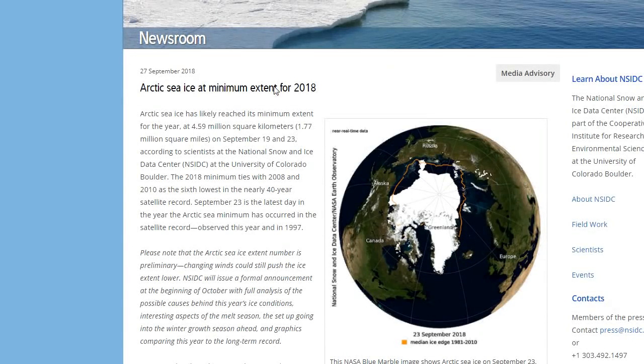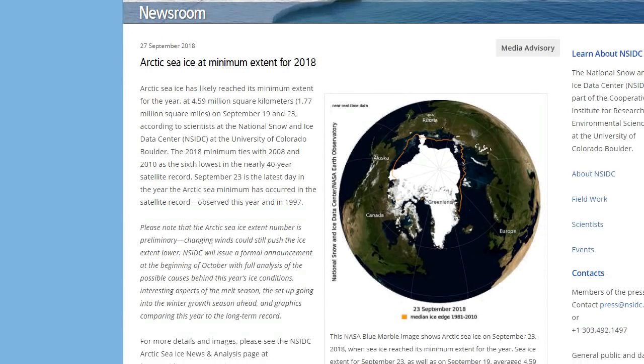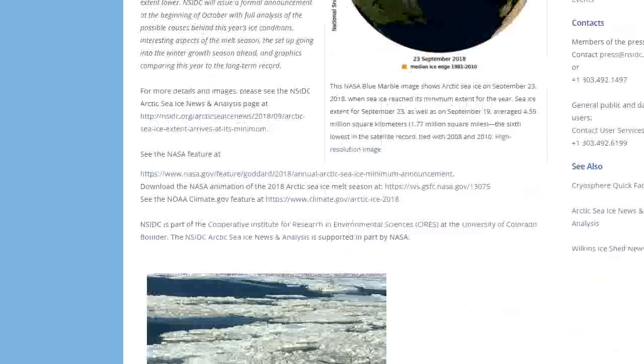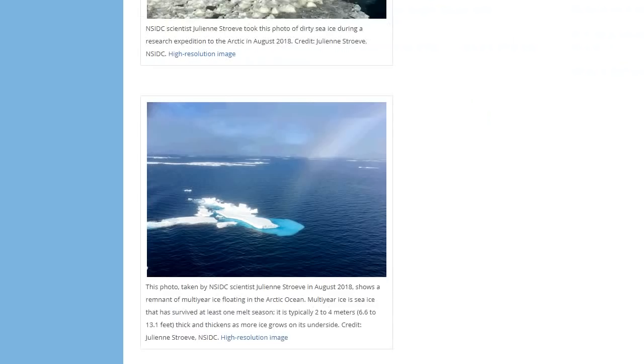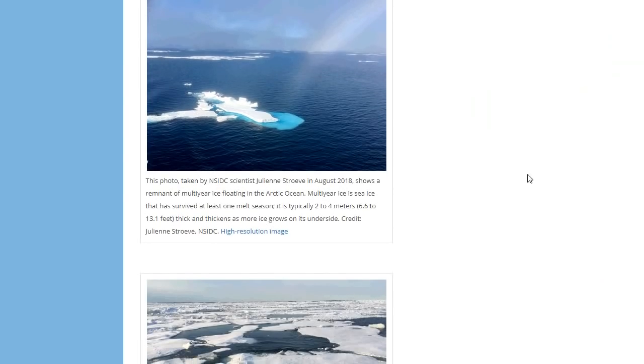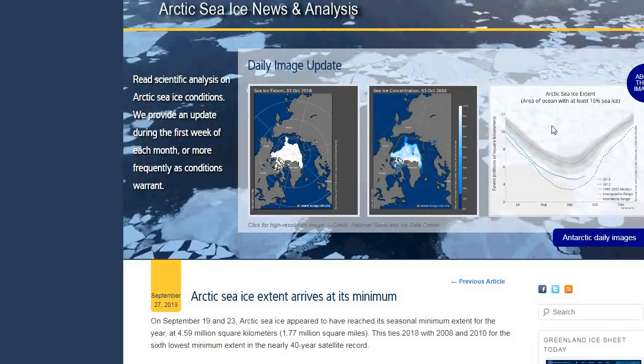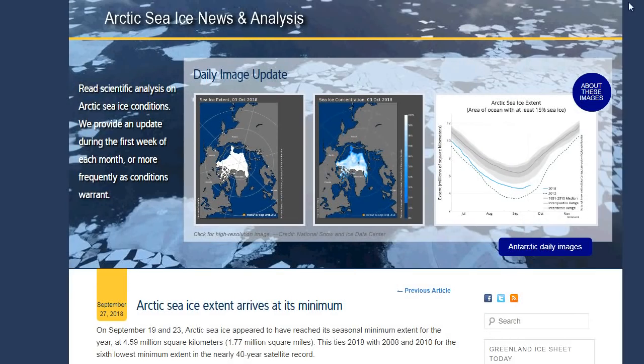So we have the Arctic sea ice minimum for 2018. The Arctic sea ice is very thin, and it's also getting dirtier. It's probably due to all that smoke, and that means a darker surface, which means it's going to melt quicker. We have multi-year ice melting. And we have this. So this is what's going on.